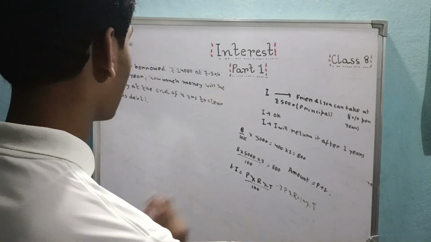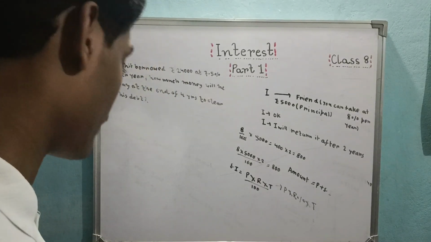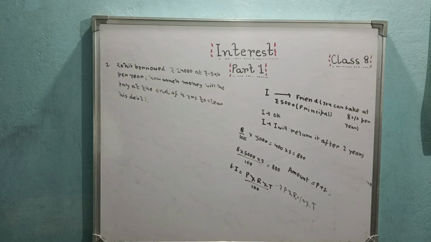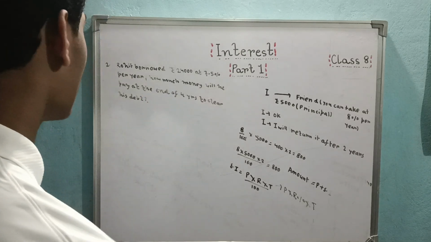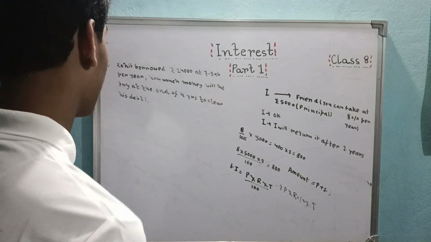So I've written the question. Rohit borrowed 24,000 at 7.5% per year. So money borrowed, principal, and rate are given to us. What is the time? 4 years. Let's find out the interest first.